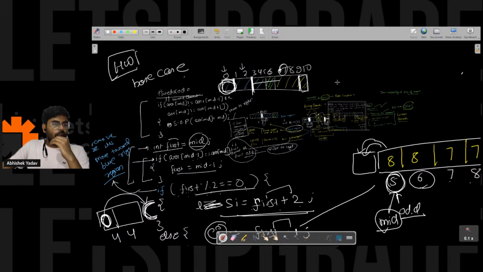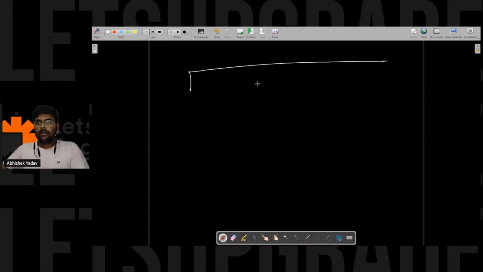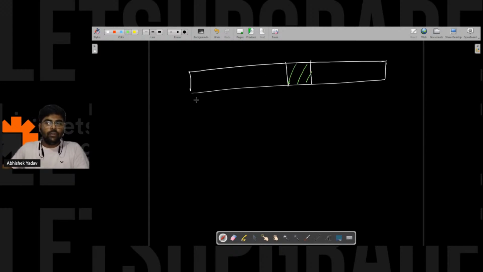Sir, why first modulo 2 is equal to 0? Okay. So why first modulo 2 is equal to 0, let me see, one minute guys. Here. This one, you are here. You are saying, hey, this is a unique element, and you know one thing, 0, 1, 2, 3, 4, 5, 6, 7, 8.